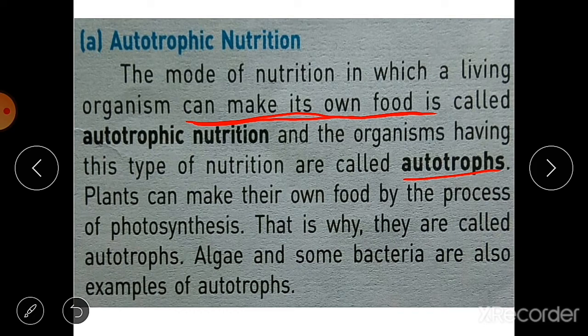Plants can make their food by the process of photosynthesis, that we know, and that is why they are called autotrophs. So plants are autotrophs because they make their own food. Algae and some bacteria are also examples of autotrophs because they can make their own food. Okay, so this is about autotrophic nutrition.